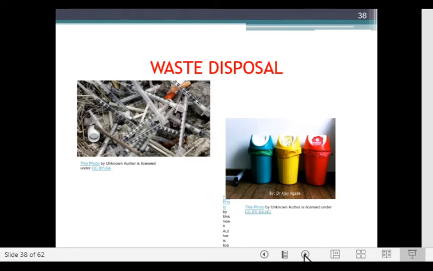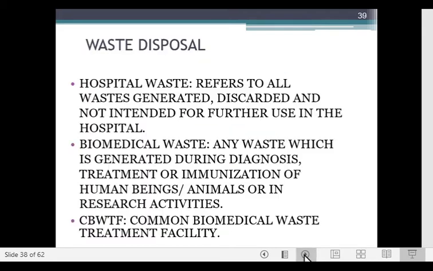I'm here to speak about the next part of infection control, the concluding part, that is waste disposal, which forms an important short note, or it is a part of the lecture of infection control in a dental clinic. So what actually is hospital waste?